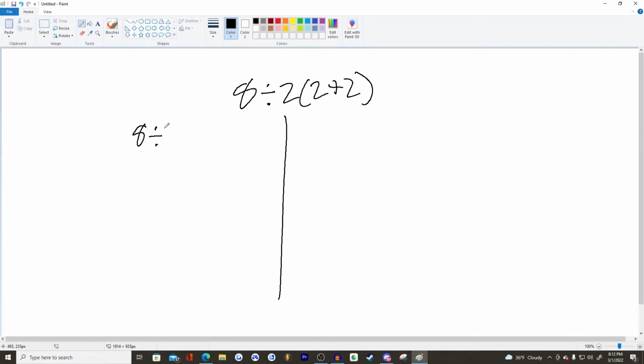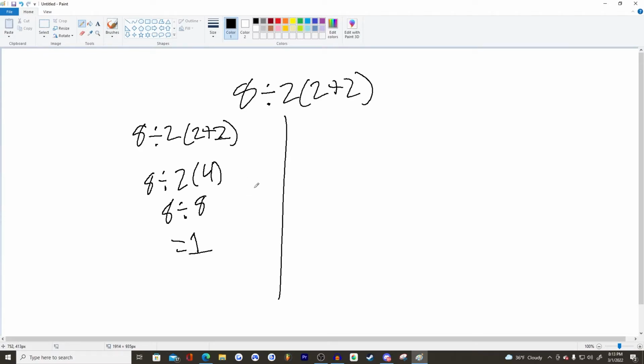8 divided by 2 plus 2. When something's in the parentheses, you have to do the parentheses first. So 4, bring down the 2 divided by 8, or 8 divided by 2. Some people are going to think you still need to get rid of this parentheses because parentheses is first in PEMDAS. So 2 times 4, basically. So that would be 8 divided by 8, and something divided by itself is always going to be 1, so it's 1.